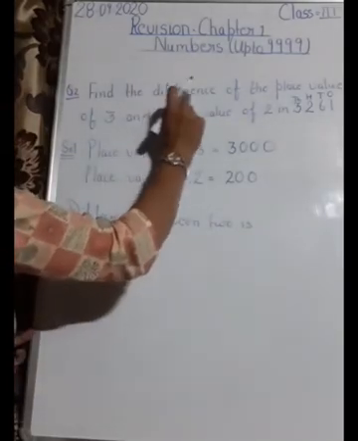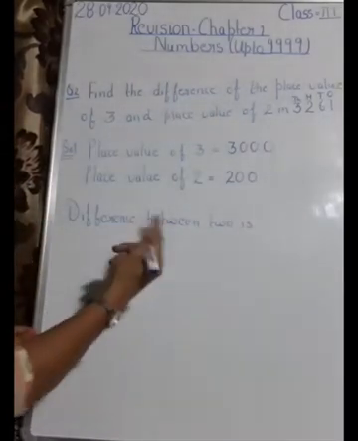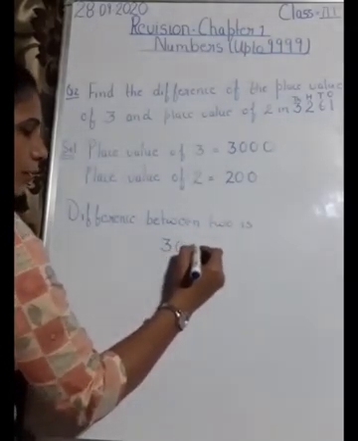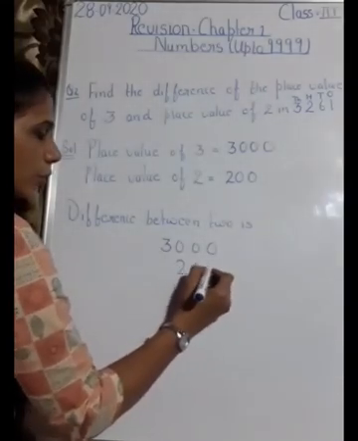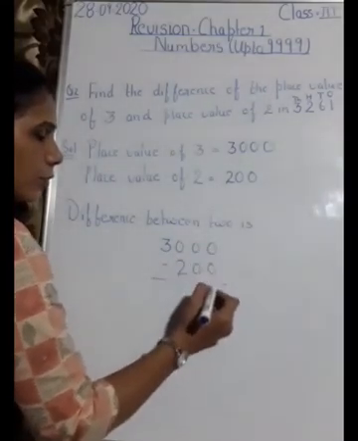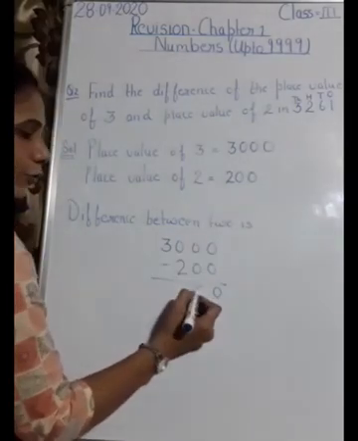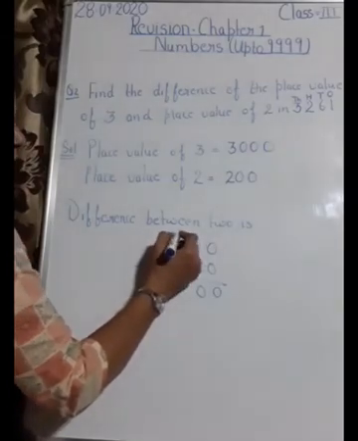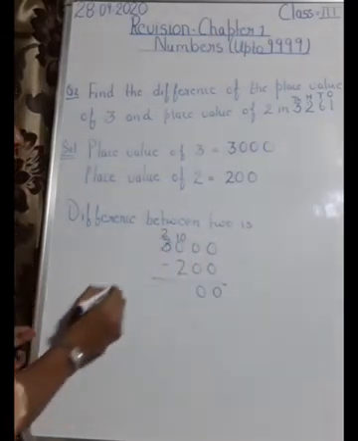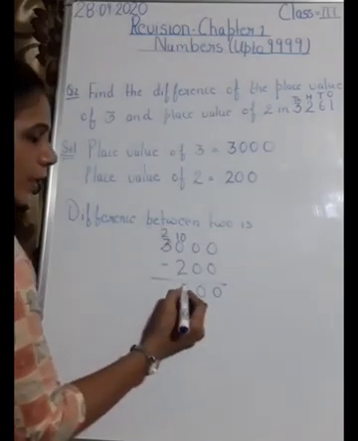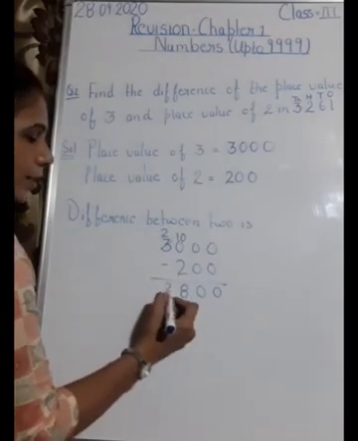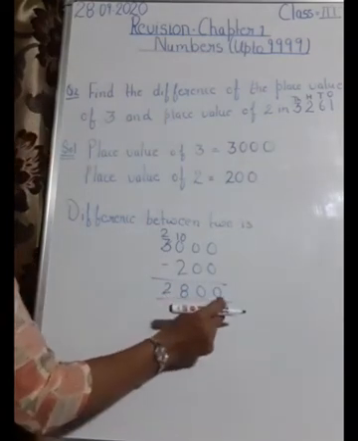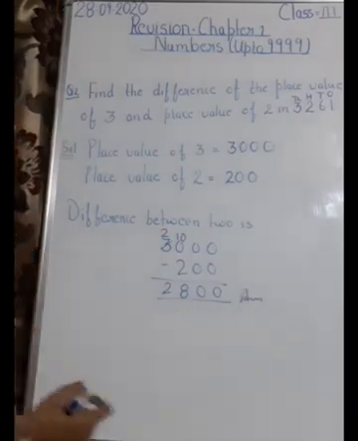Now you have to find the difference between them. Difference means you have to subtract them. So you will write the difference between them is 3000 minus 200. Clear? Now 0 minus 0 will be 0. Now here it is 0. This is 2. So 3 will give carry to this. It becomes your 10 and 3 becomes your 2. Okay. Now 10 minus 2 will be 8 and this 2 will be copied as it is. So your answer is 2800. This will be your answer. Clear?